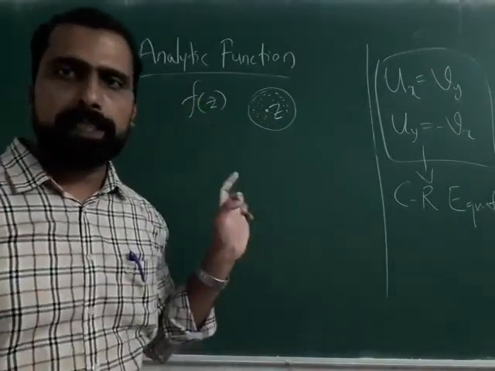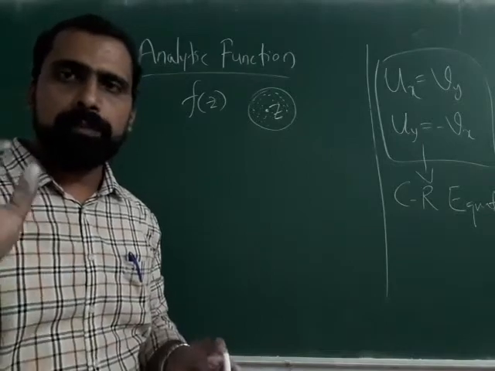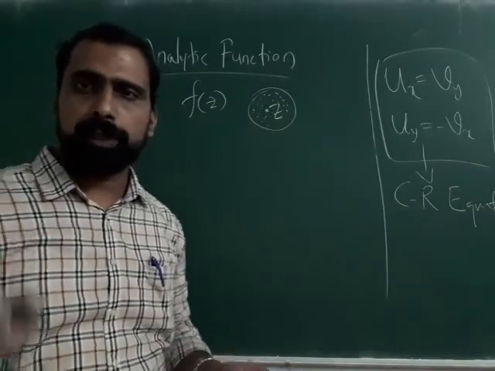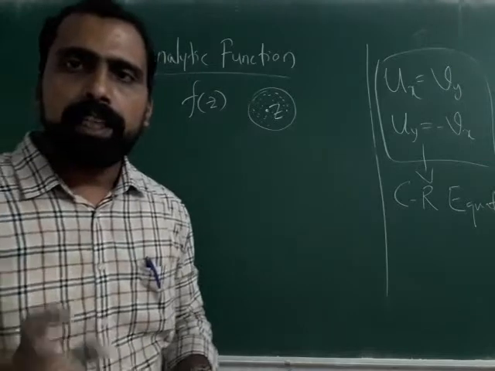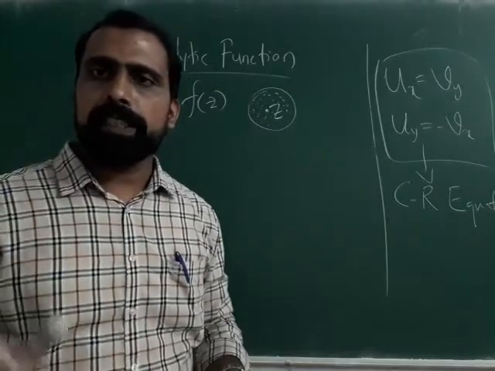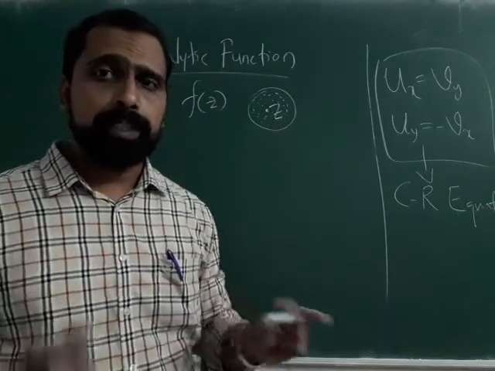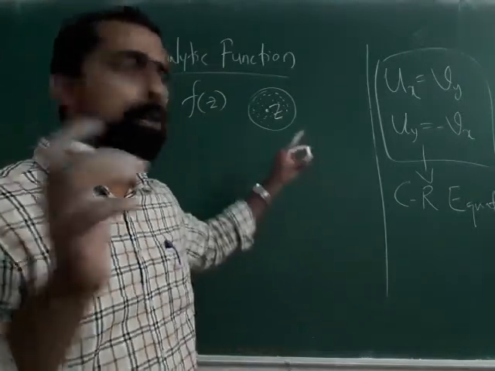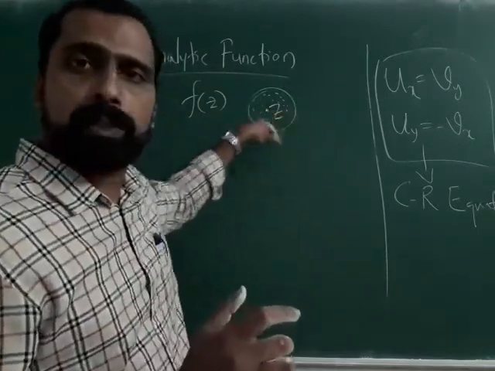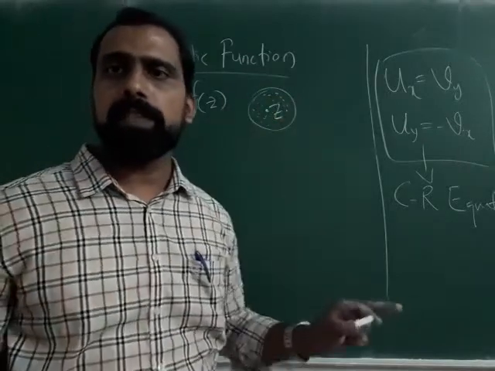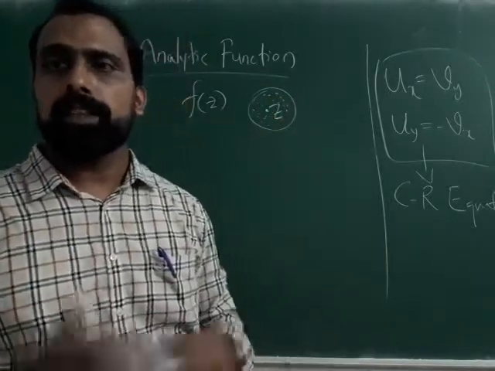So in simple words, if you have a complex function f of z, and it has a derivative at some point z and in a neighborhood of z, then we call it an analytic function.